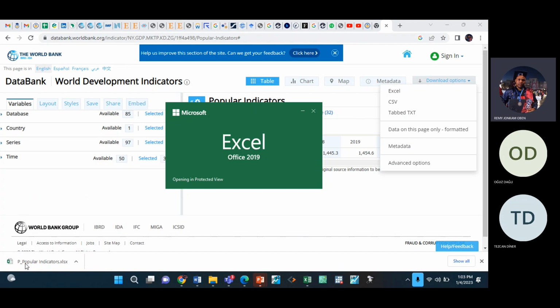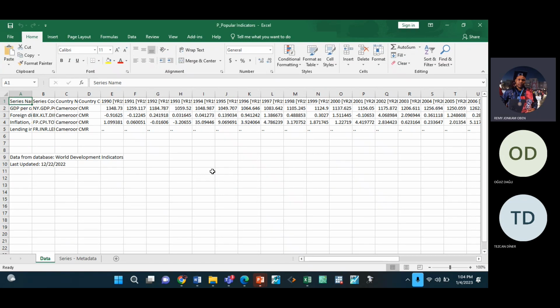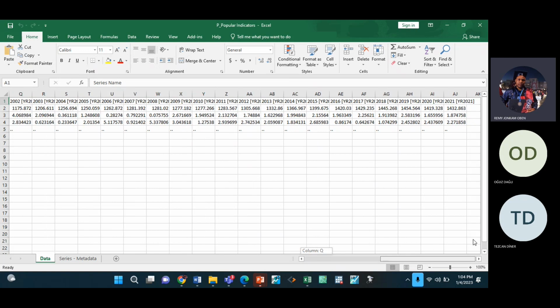I showed you this thing at the beginning of the semester, but since you want to do it again for the assignment, I should show you. Now, this is our data. What you will discover is that your data comes in horizontal format, but we want the data in vertical format because on eViews we put it vertically. So you are going to transpose the data. I'll show you how to do it. Just select all the data, everything.